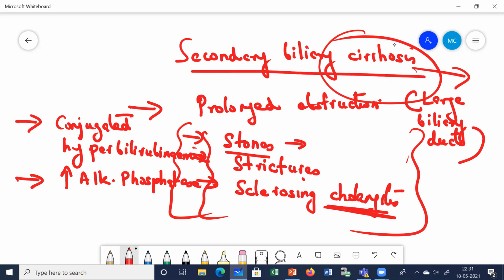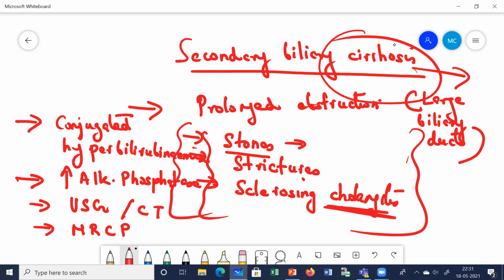And what else are you going to do to detect whether stones or strictures are there or not? We are going to do ultrasonography of the abdomen or CT scan of the abdomen, or, as I told you, magnetic resonance cholangiopancreatography. These procedures are done to visualize the hepatobiliary system, whether there are stones or strictures, and what is the cause of this obstruction.